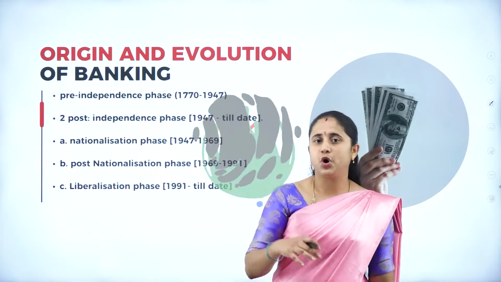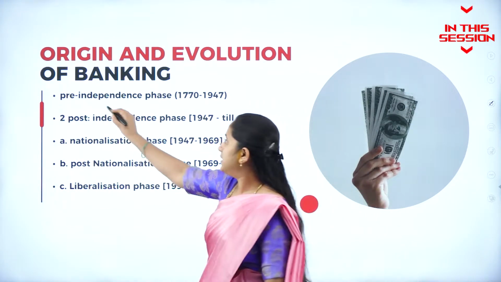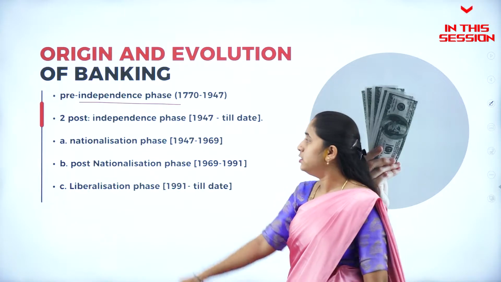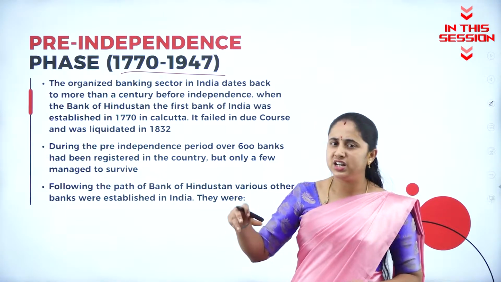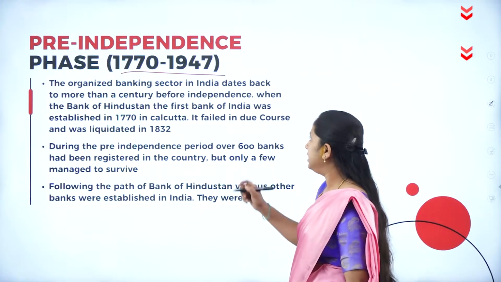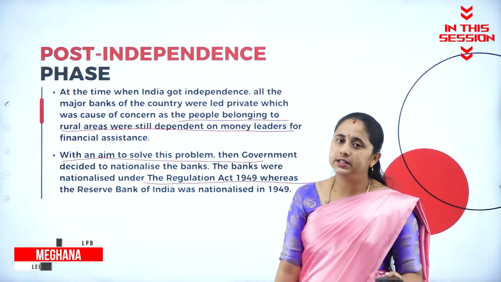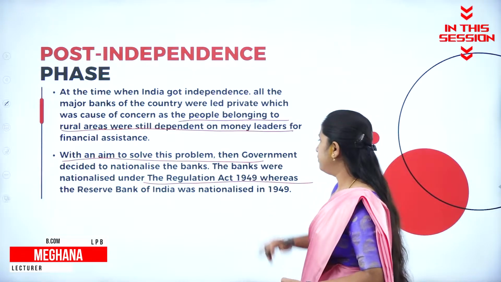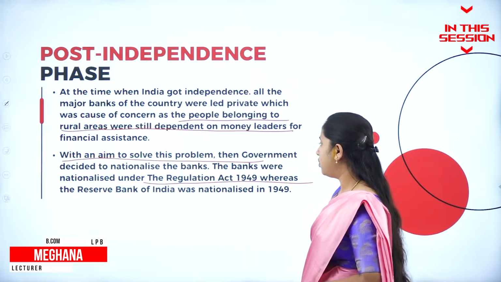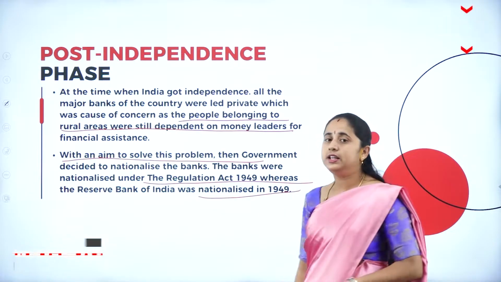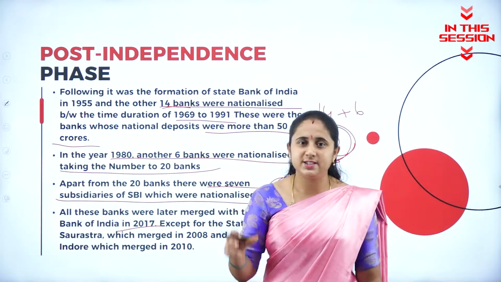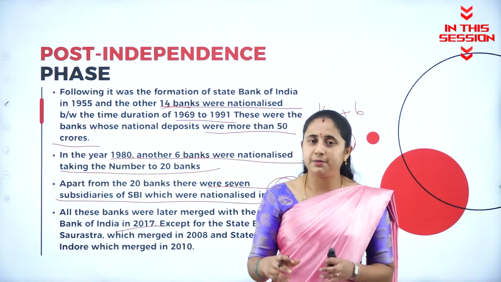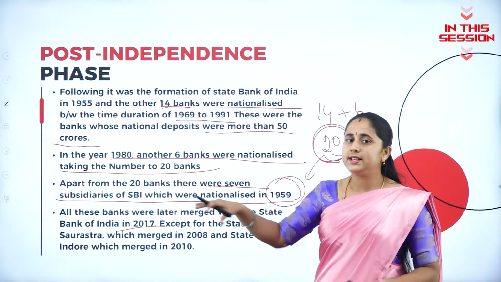Evolution of banking is broadly classified into two types. One is the pre-independence phase and the other is the post-independence phase. The Bank of Hindustan is the first bank which was established in India in the year 1770. The banks were nationalized under the Banking Regulation Act 1949, whereas the Reserve Bank of India was nationalized in the year 1949. In the year 2017, all the subsidiary banks of SBI were merged with State Bank of India, and then it is called SBI.